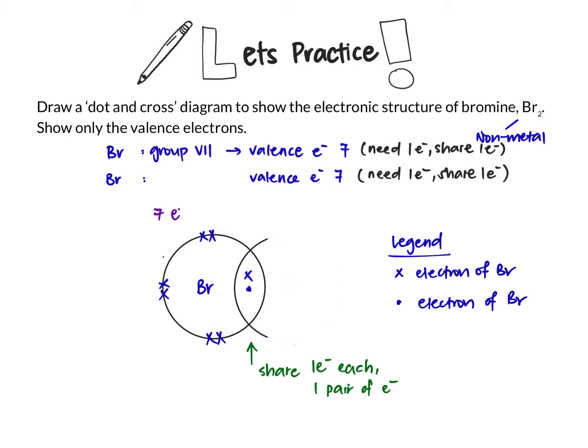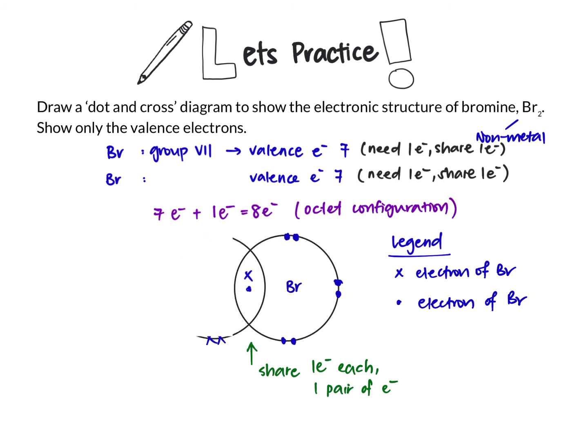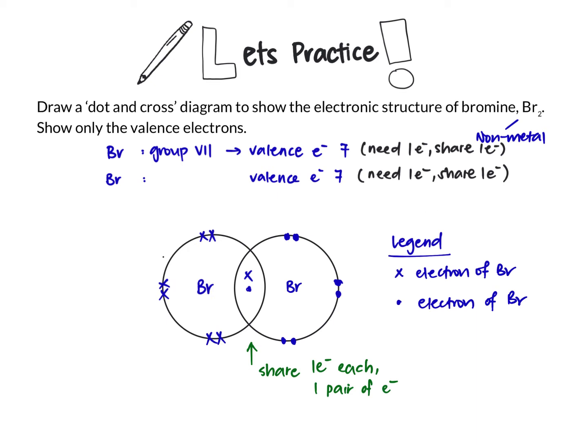Now, if you cover one of the atoms, you should be able to check that there is a total of 8 electrons for each bromine. This gives the octet configuration. Cover the other side too and check.